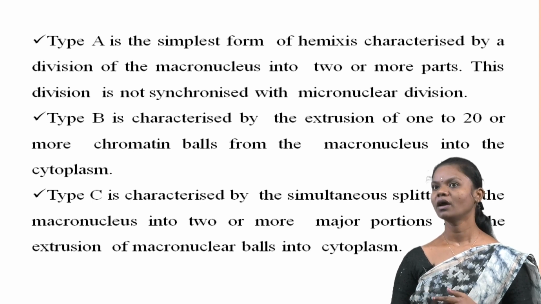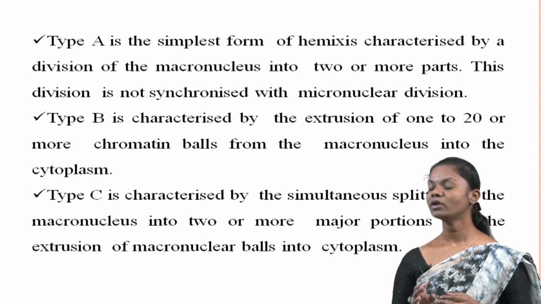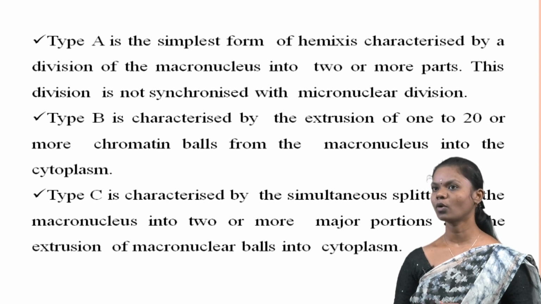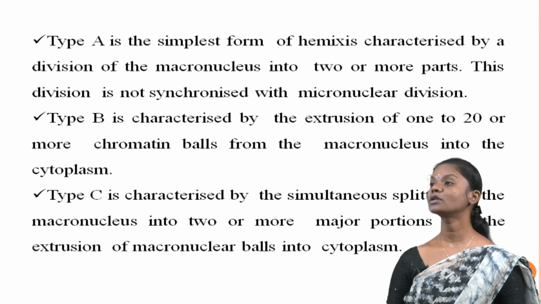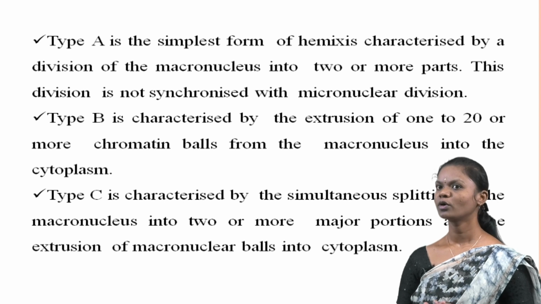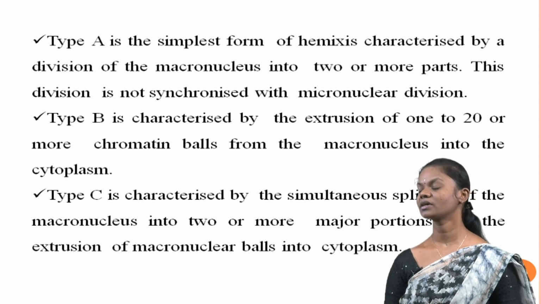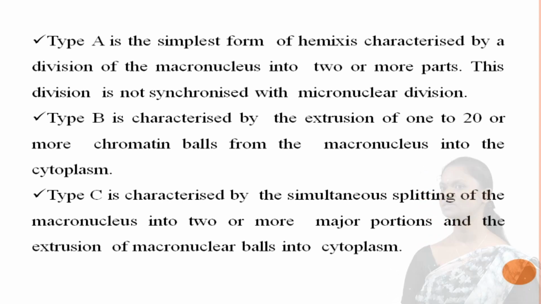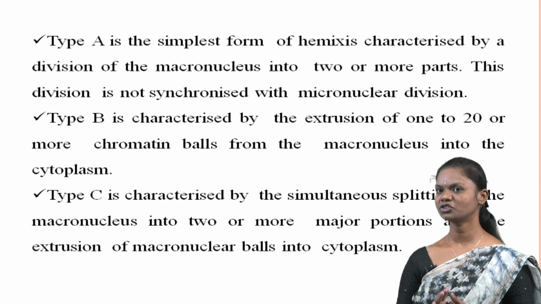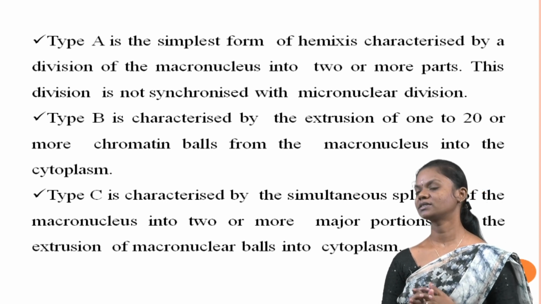Type B hemixis is characterized by the extrusion of one to two or more chromatin bands from the macronucleus into the cytoplasm. This process involves the release of chromatin material from the macronucleus. Type C hemixis is characterized by the simultaneous splitting of the macronucleus into two or more major portions, accompanied by the extension of macronuclear balls into the cytoplasm.